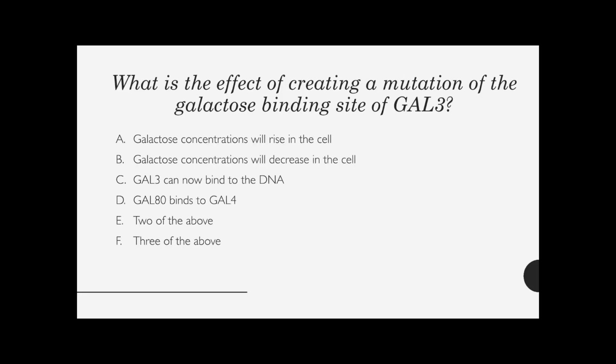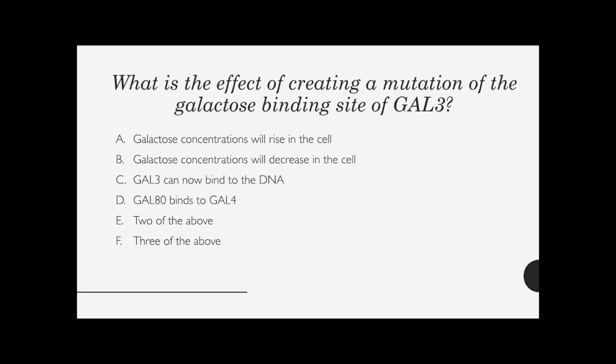the cell. So what is the effect of creating a mutation of the galactose binding site of Gal3? So if Gal3 can't recognize galactose, Gal80 can also not recognize galactose. So Gal80 won't bind to Gal3, it will always bind to Gal4. So D is correct. So if Gal4 is always bound, the activation domain is not working, and the structural genes to break down galactose aren't being produced. So galactose will eventually rise in the cell because the machinery to break it down isn't being created.